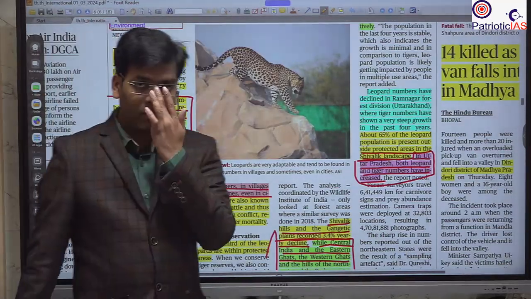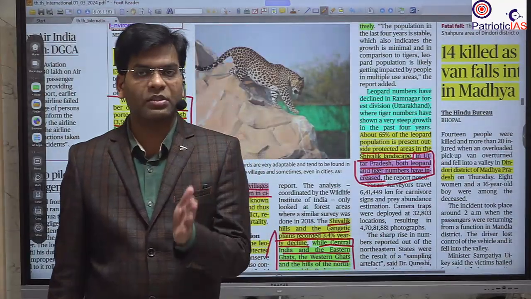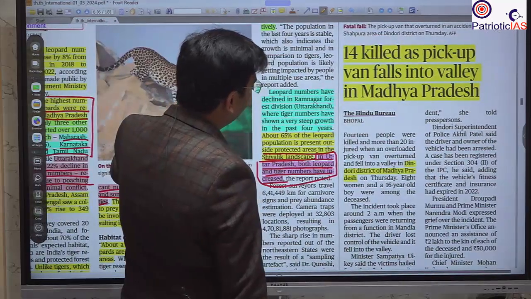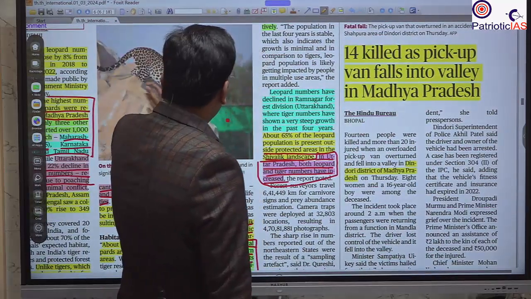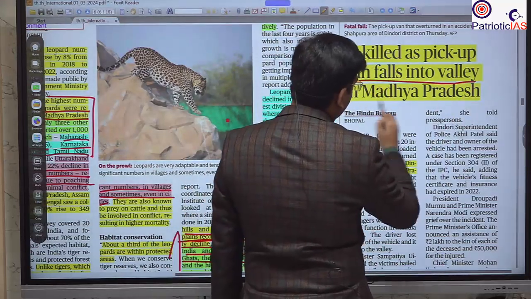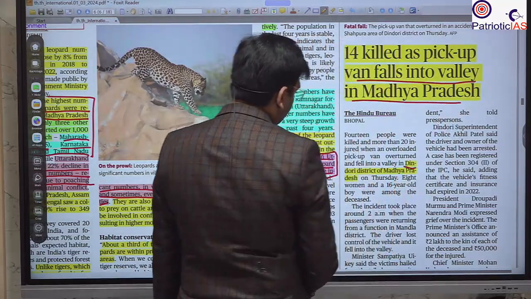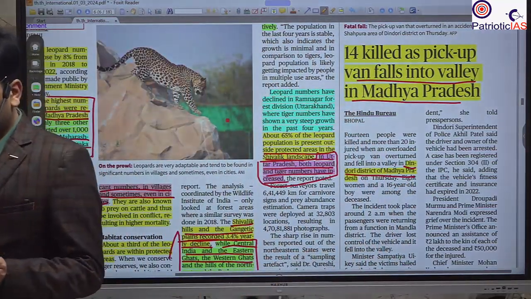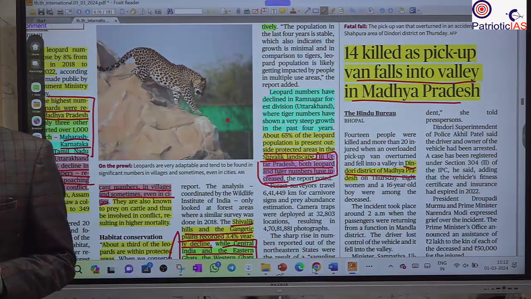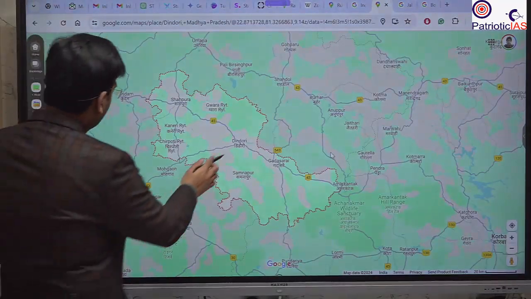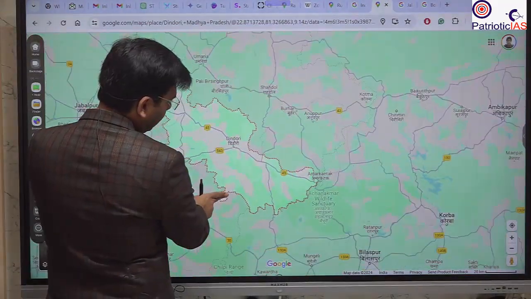Again, recently we studied that the largest population of tribal people is living in Madhya Pradesh. There has been an accident in Madhya Pradesh. This is the Dindori district of Madhya Pradesh. So let's see where Dindori is. It is located near about this. Yes, this is Dindori, and it is located near two important areas.